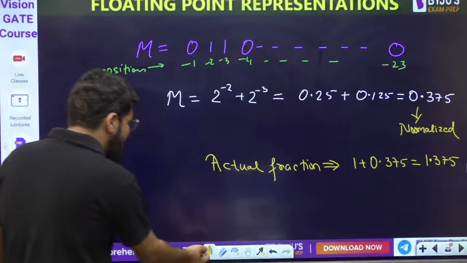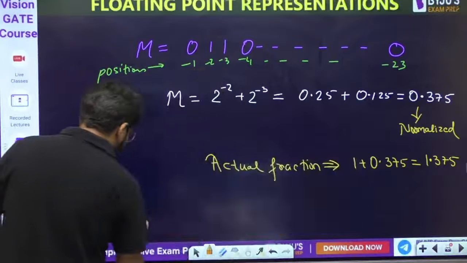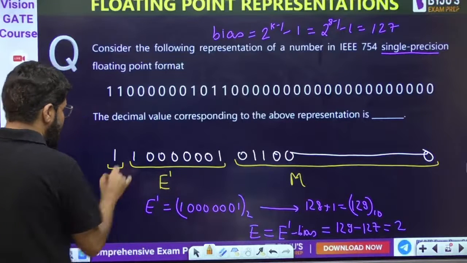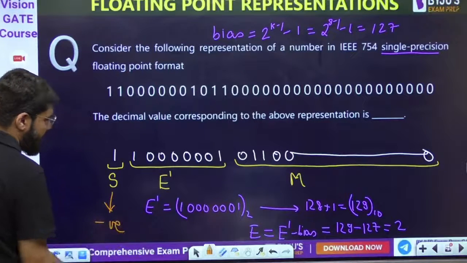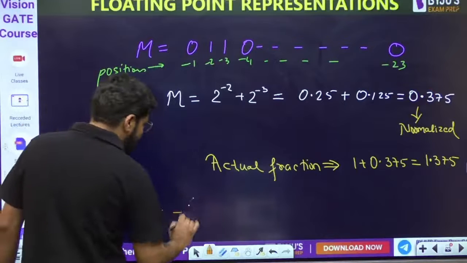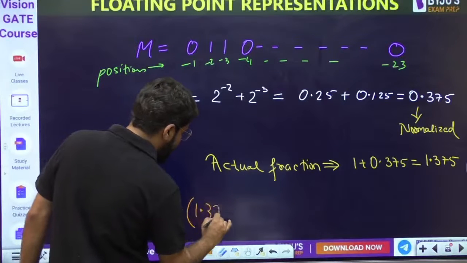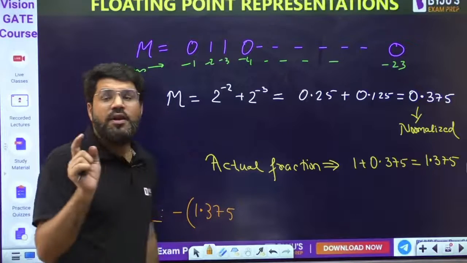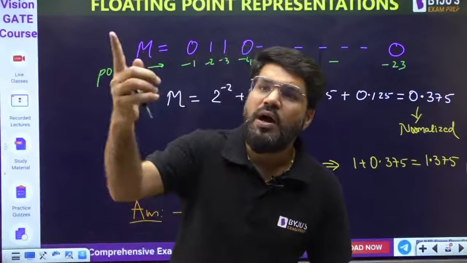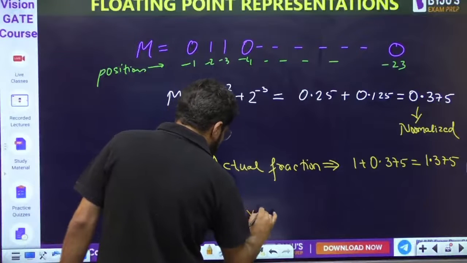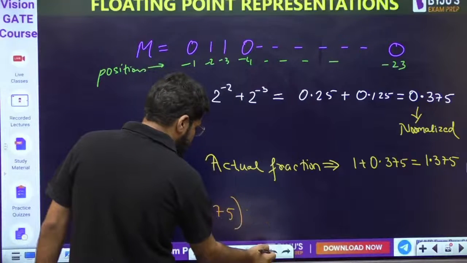So now what is my answer? Look dear, pay attention. My number is positive or negative? Sign is 1, that means negative number. So negative of the actual fractional part, 1.375. How do we write down the number? Fractional part into r power e, base 2 here.